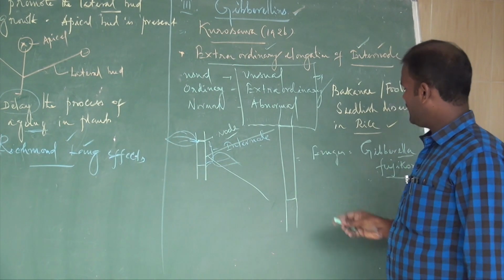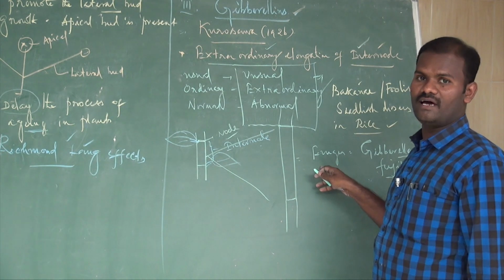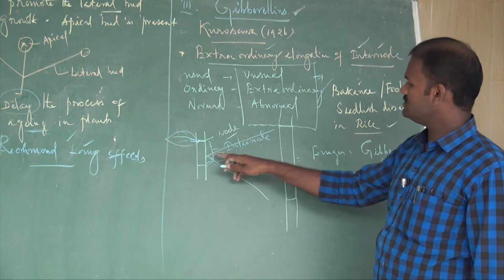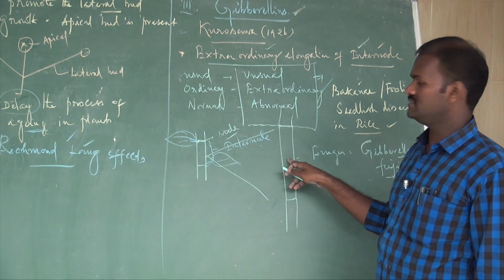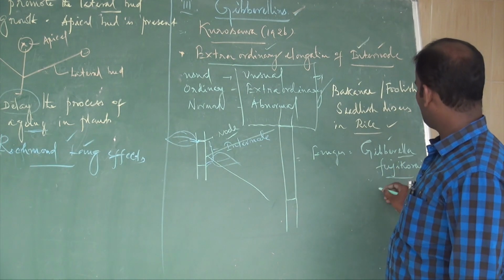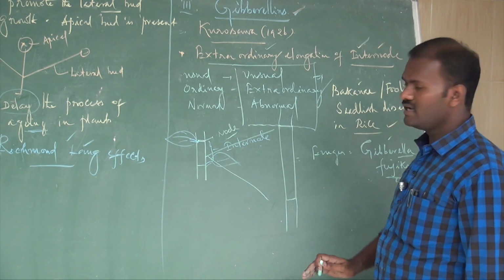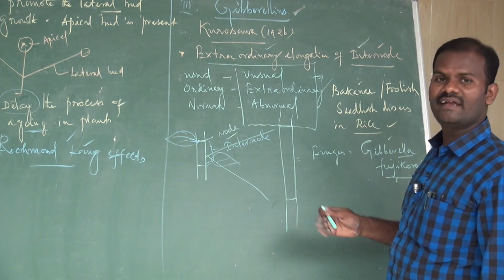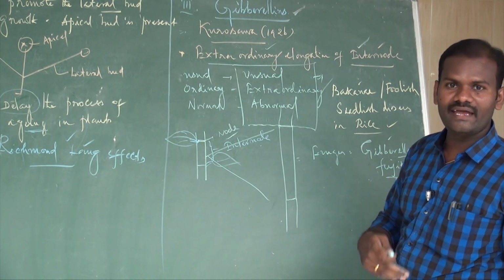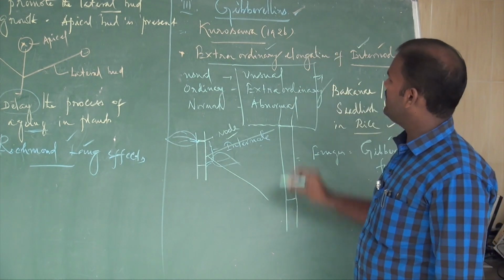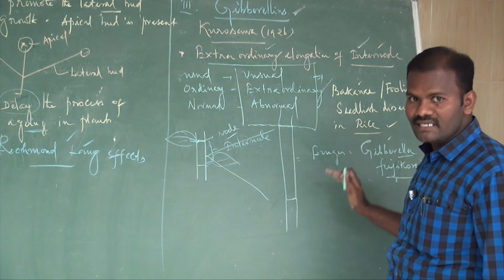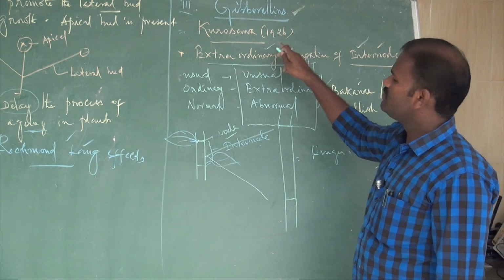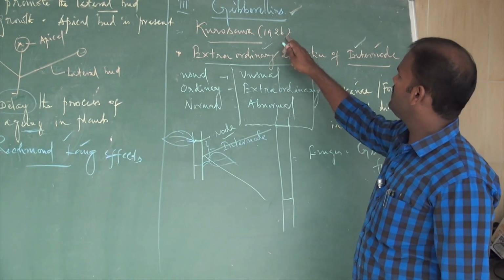This fungus is an achlorophyllous organism, and it is responsible for causing this unusual internodal elongation. The substance was extracted from this fungus, purified and dehydrated, and Kurosawa called this substance gibberellic acid in the year 1926.